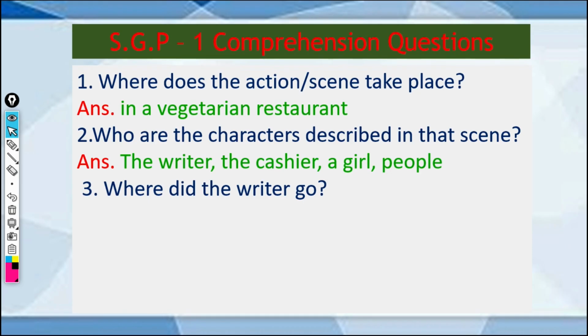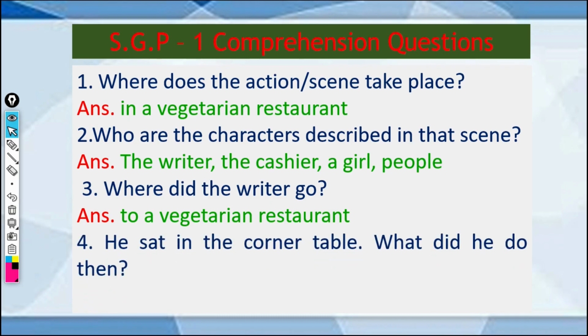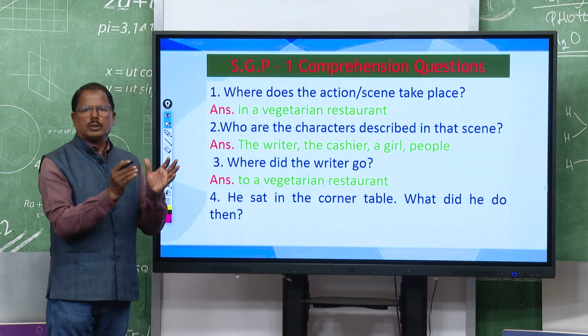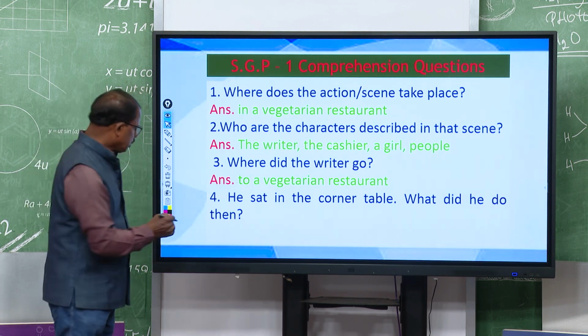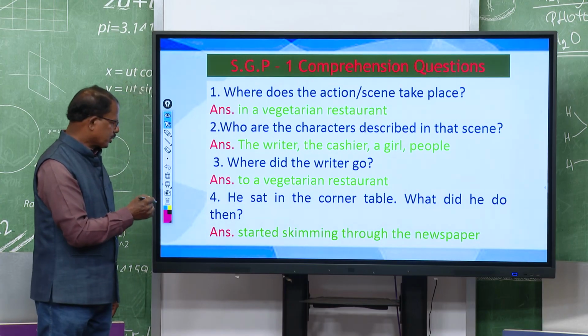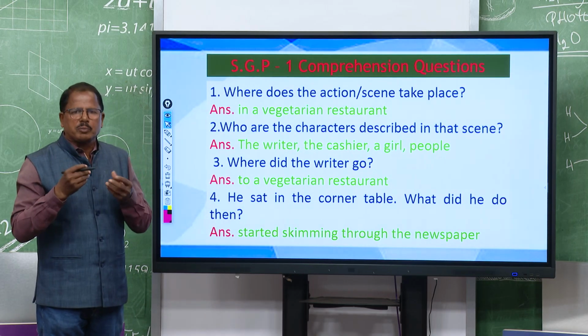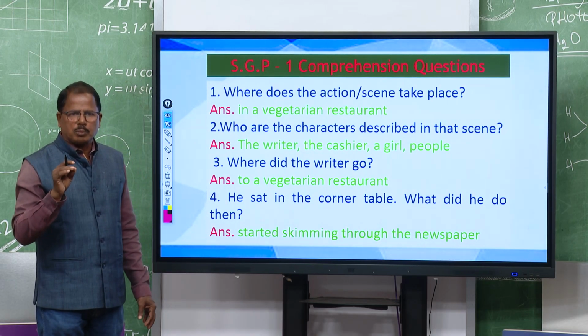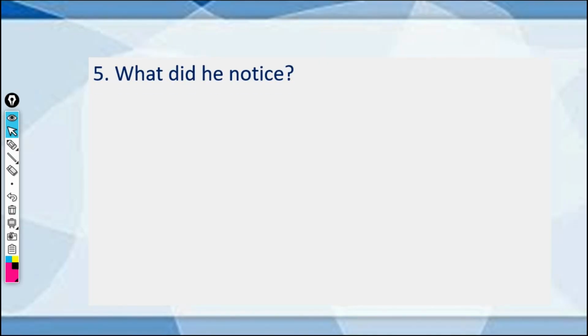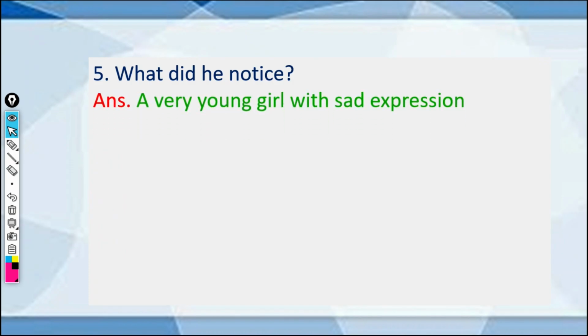Let us go to number 3. Where did the writer go? The writer went to a vegetarian restaurant, he has already mentioned it, right. And the next question, he sat in the corner table, what did he do then? Sitting on the corner table, the writer, as we have discussed, started skimming through the newspaper. He started reading the newspaper very quickly, he moved his eyes on the newspaper very quickly for some important news, right. Question number 5, what did the writer notice? The writer noticed a very young girl with sad expression, right.